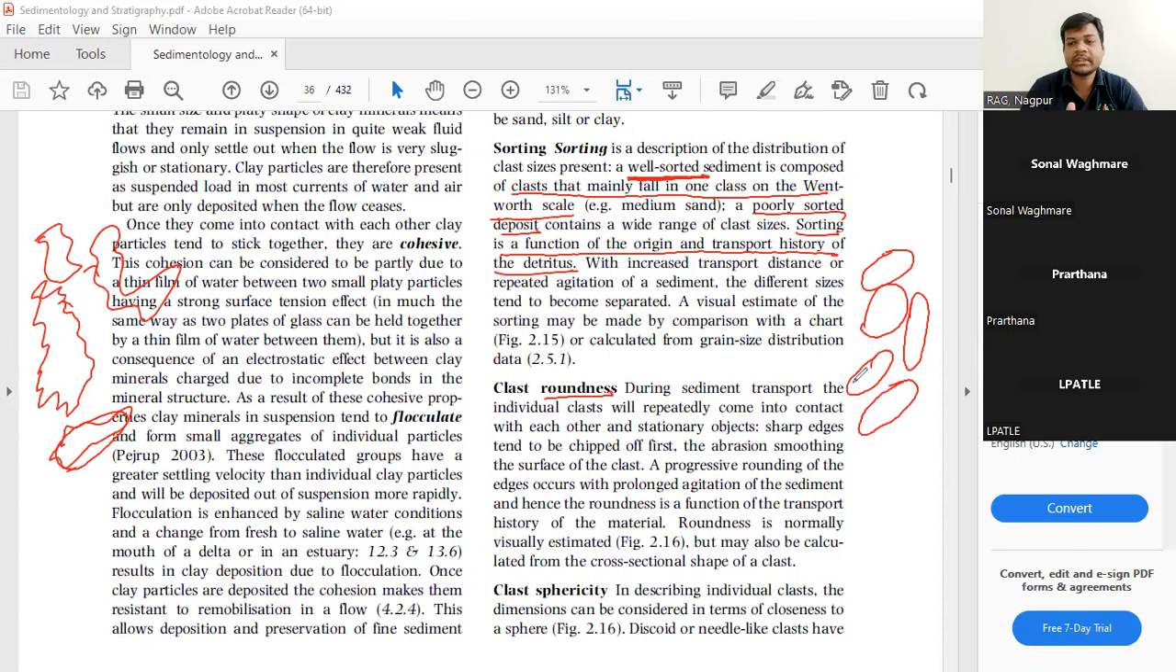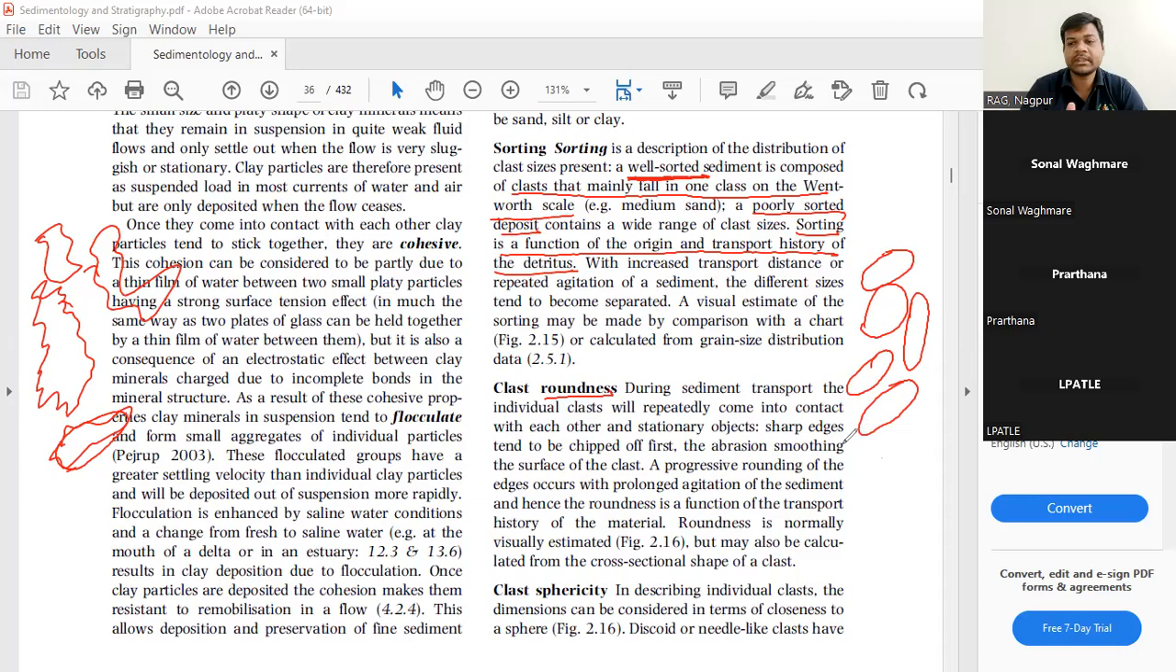Obviously, it requires a lot of travel. There are some mechanisms called abrasion and attrition. There should be abrasion, attrition, and collision between the grains themselves.